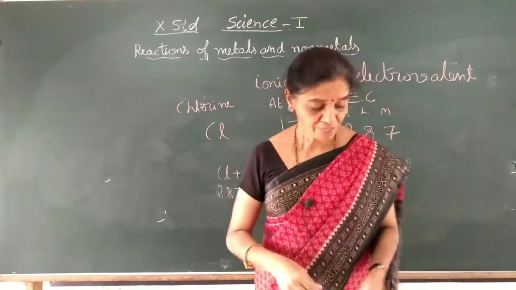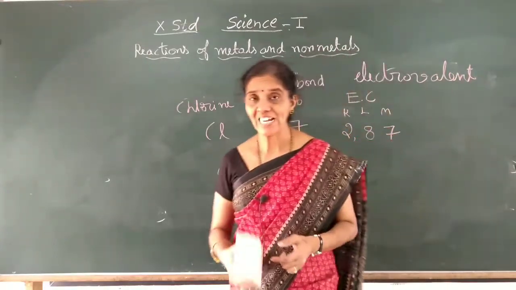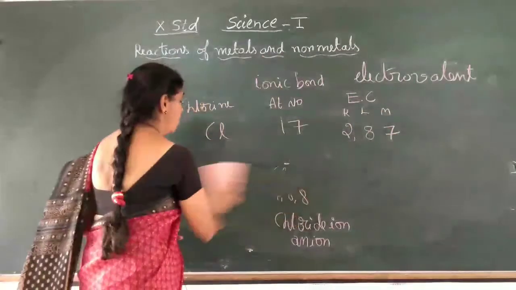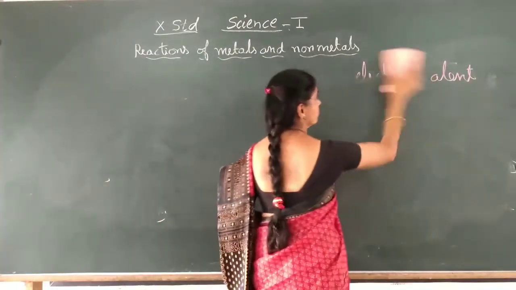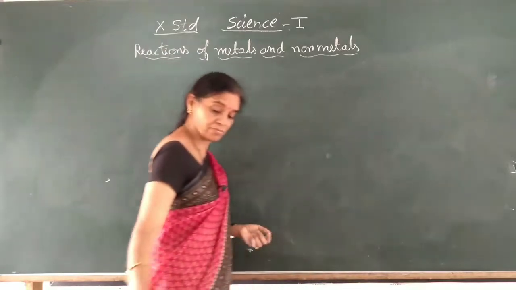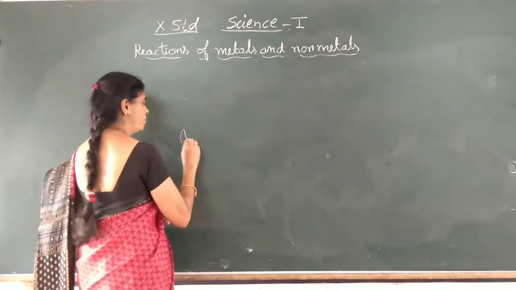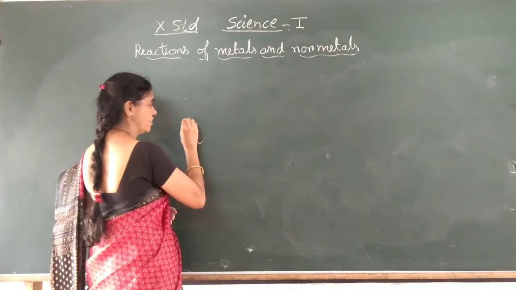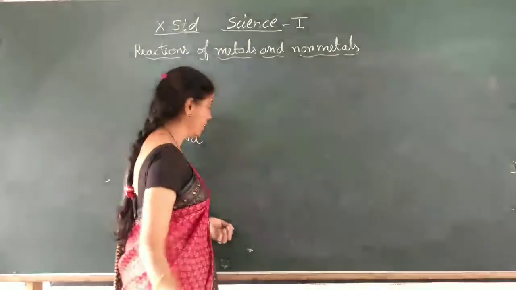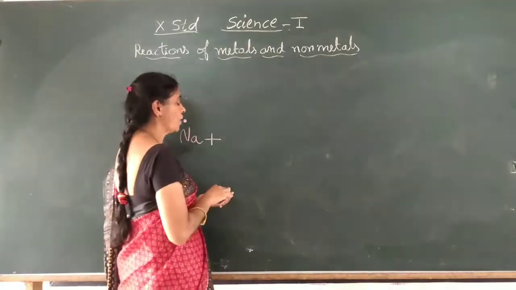Now, if you want to show the electron dot structure of this formation of sodium chloride, sodium has outermost shell 1 electron, right? Then it will react with the chlorine.